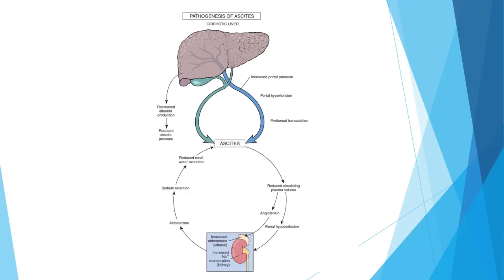Now, whenever this ascites is formed, there is reduced circulating plasma volume, which stimulates angiotensin, and also there is renal hypoperfusion. So the RAS system gets activated and it absorbs more water. Again, this water goes towards the peritoneum, and the ascites increases. So this is a vicious cycle of ascites formation.